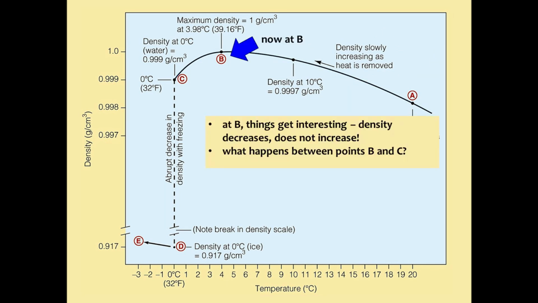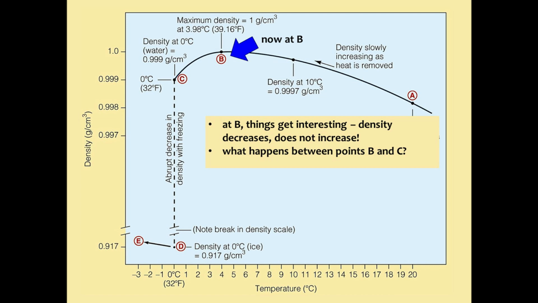So remember that during this time, as we move from point A to point B, we're removing heat energy from the water, the water molecules are vibrating slower, and we're starting to form more and more hydrogen bonds. What we're going to look at now, though, is what happens at point B and what happens between point B and point C.